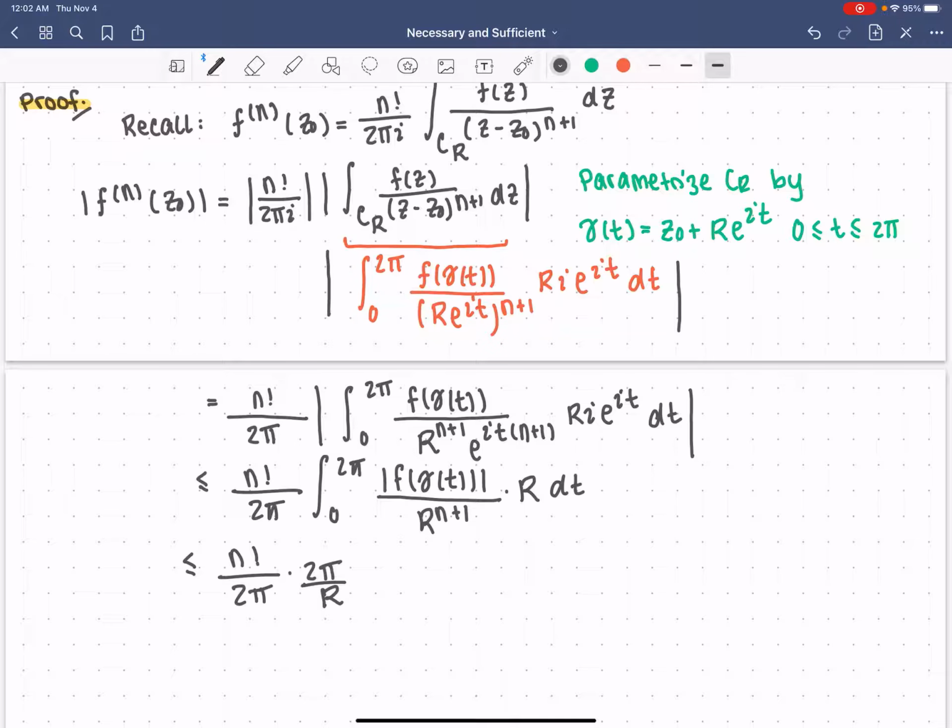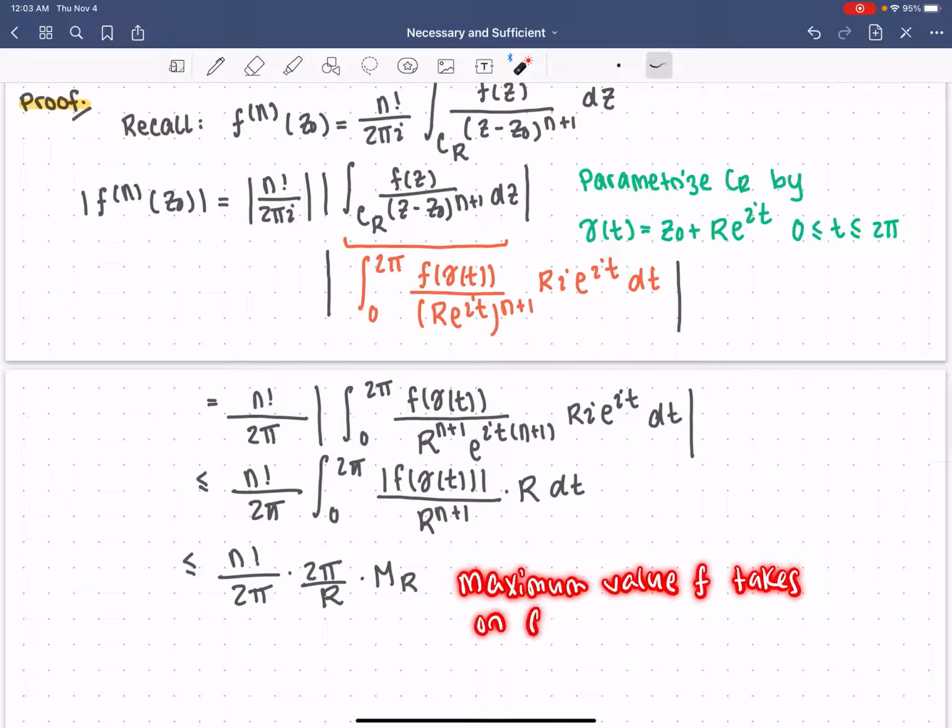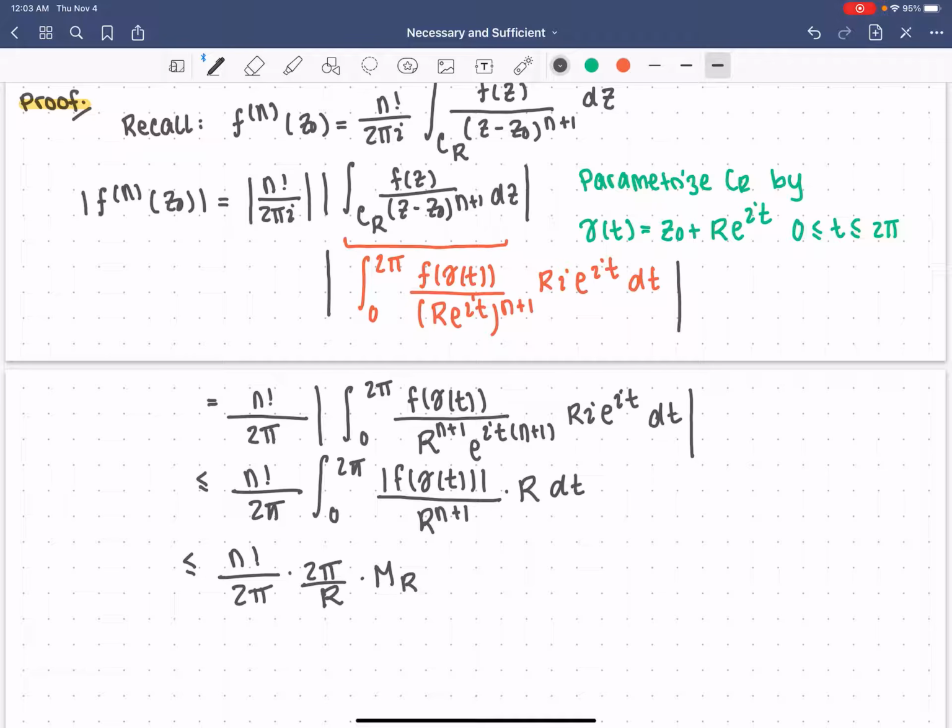And then we have the modulus of f at gamma of t, which is bounded by the maximum value Mr. This is the maximum value f takes on CR. And if we do some cancellation, the 2 pi and 2 pi go away, and what we're left with is n factorial Mr over capital R.